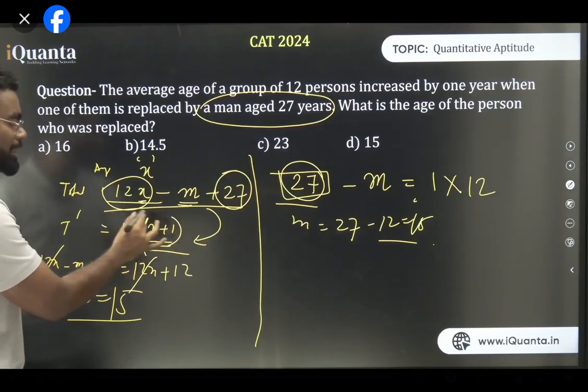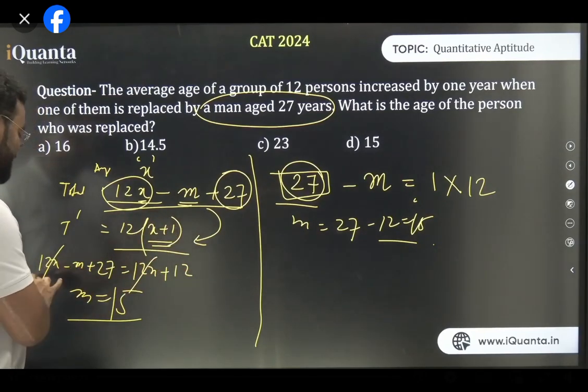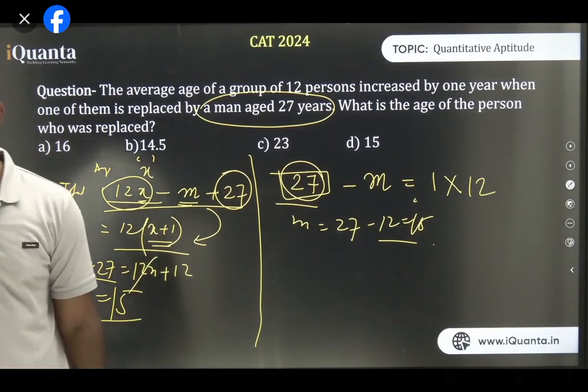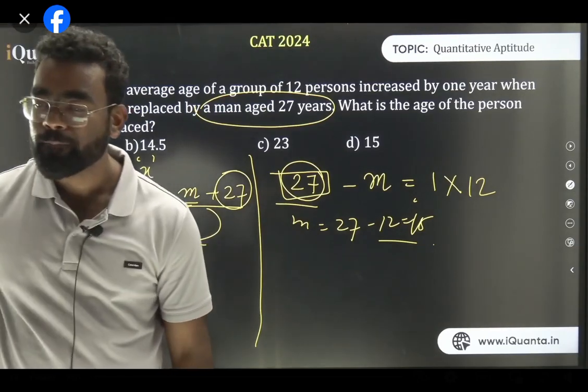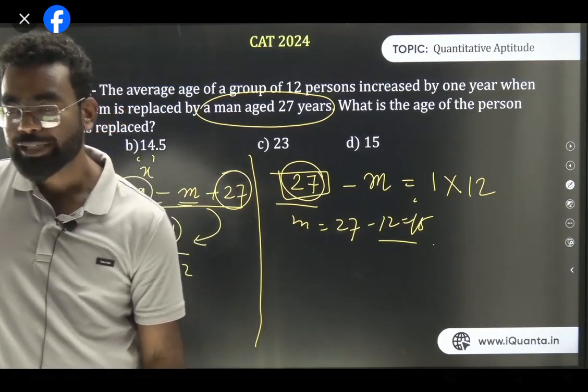So what is the total? 12 into x plus 1. So 12 into x plus 1 is basically equal to 12x minus m plus 27. So if you equate these two things, you'll get your answer, which is m, which is exactly 15. Exactly. So that's why shortcut is very important.